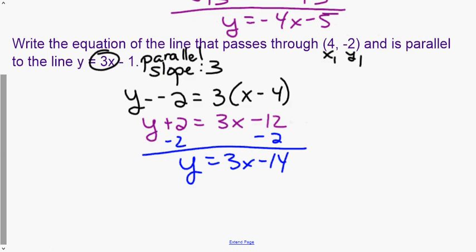All right, so again, our parallel slope is the same. So the slope of this line that we're given is 3, so our parallel slope is 3. We're given our coordinate points. In this case, we have y minus a negative 2 because our y value was negative. So you can see when I rewrote it as y plus 2, you could go here and make that a plus as well. Again, distributing, so that's where the 3x minus 12 came from. Subtract the 2 so that y is by itself, and we get 3x minus 14.